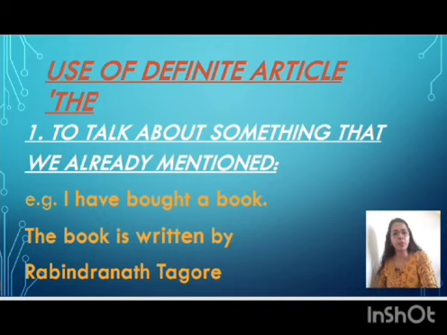We use the definite article "the" to talk about something that we have already mentioned. I have bought a book. The book is written by Rabindranath Tagore. When I am using "the book," that means the speaker and the listener have already talked about a book.